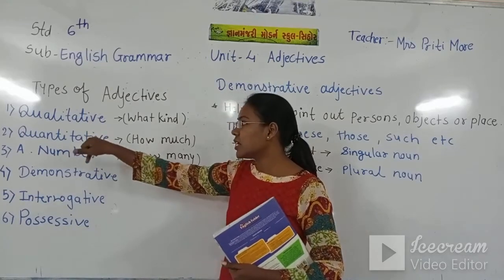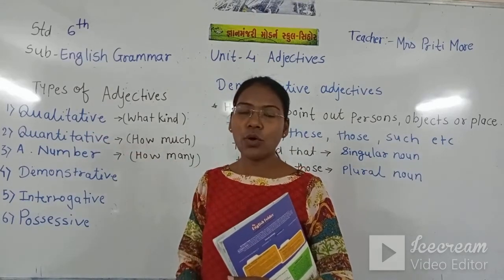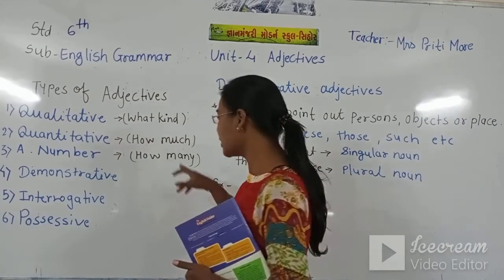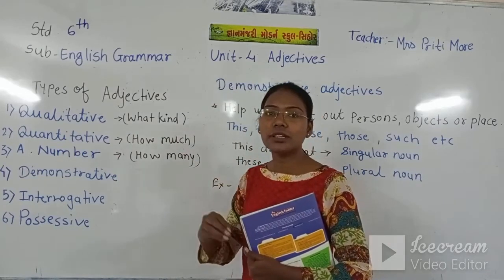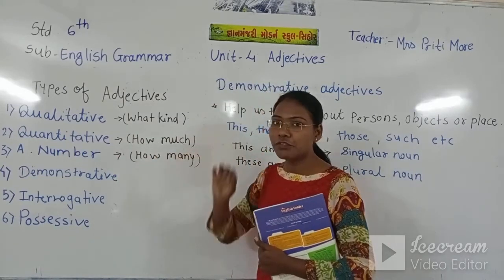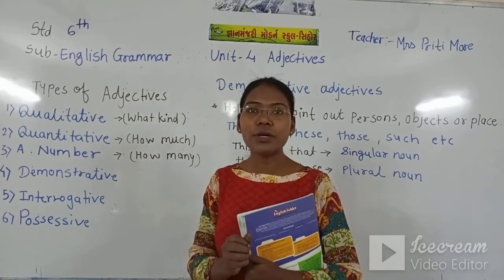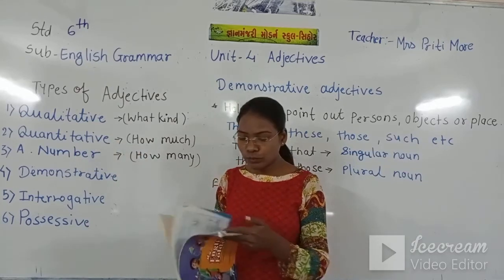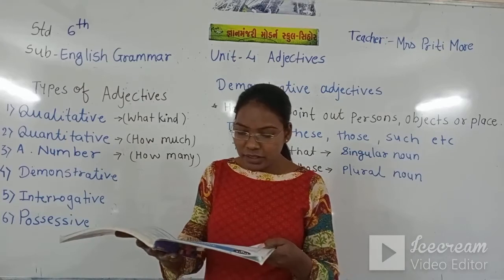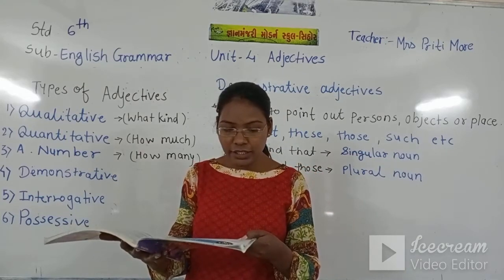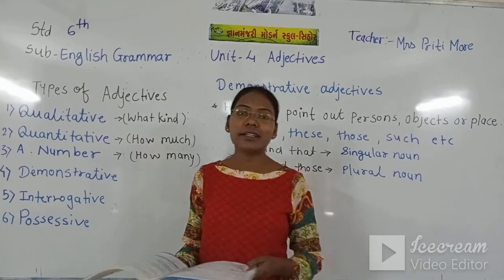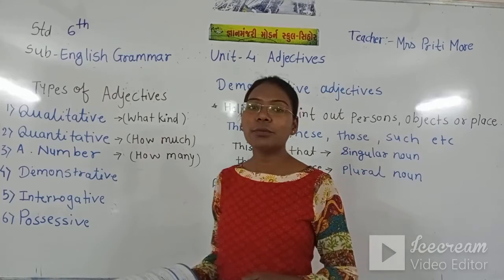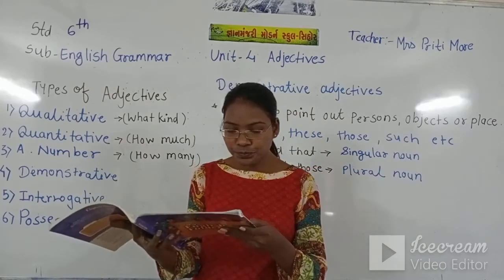Now the second thing, we saw the quantitative adjective. Quantity means how much of the material is available. If we ask the question to the noun with "how much," we will get the answer in a quantitative adjective. It is used with uncountable nouns.